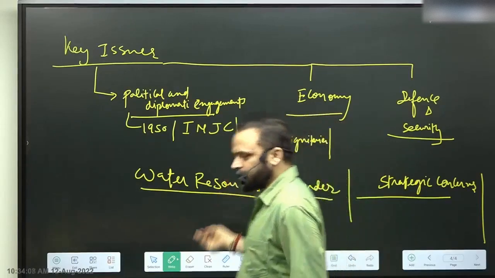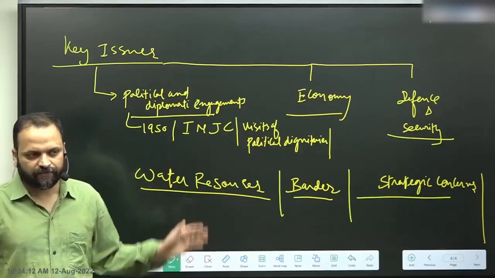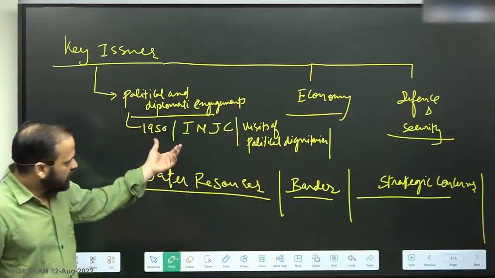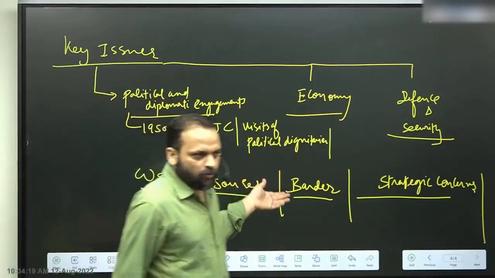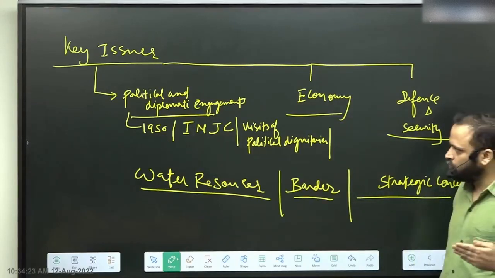So ये तो constant example होगा इस case में हमेशा. These are the things that you should remember. 1950 Treaty of Friendship as a large framework. India-Nepal Joint Commission as a diplomatic platform where the review of various areas of cooperation takes place.